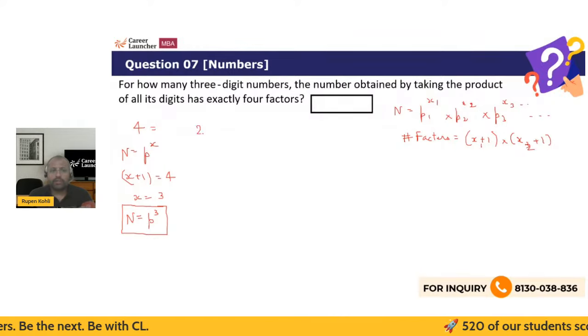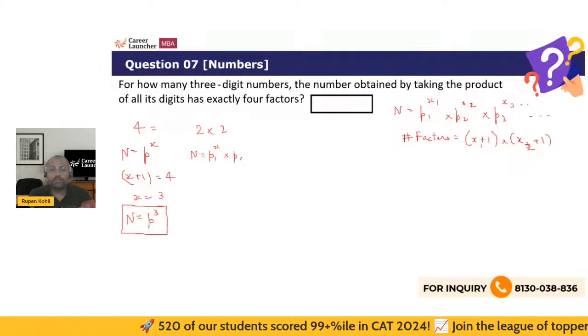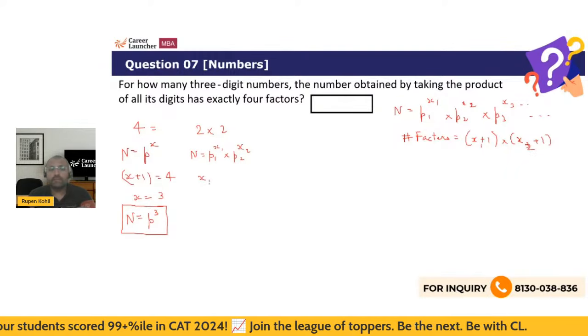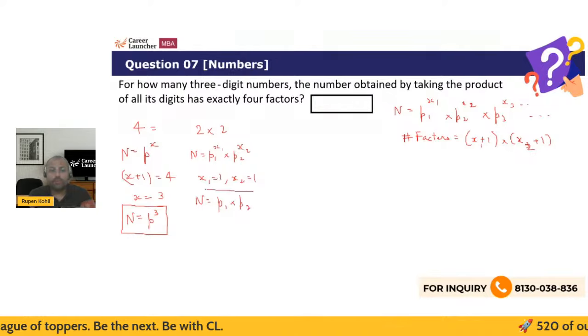Or if I think of 4 as being 2 into 2, such that now the number has 2 prime factors, p1 power x1 into p2 power x2. So x1 plus 1 is 2 and x2 plus 1 is 2. So x1 is 1 and x2 is 1, right? So the number is of the form p1 into p2, where p1 and p2 are primes.